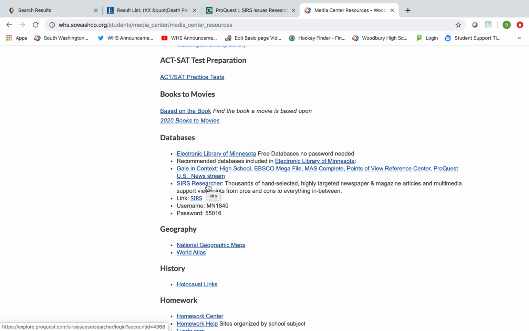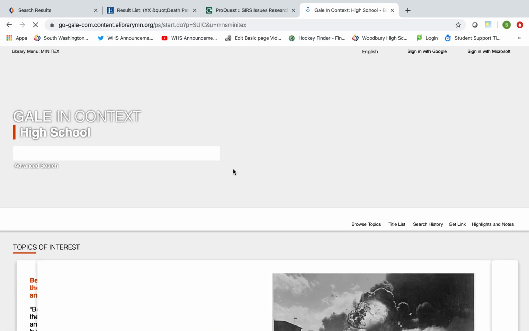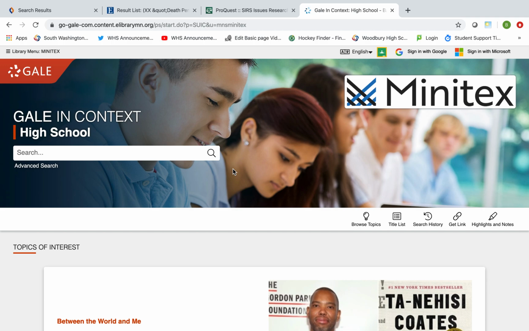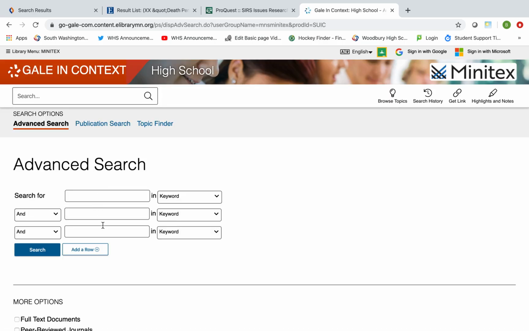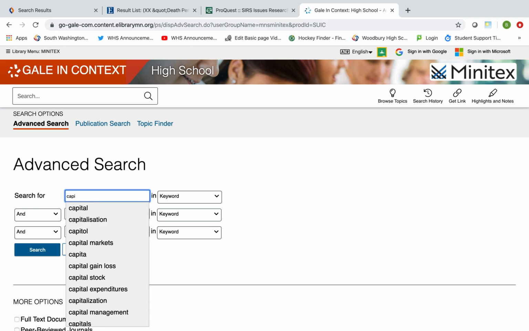The one other that I'd like you to take a look at, let's take a look at the Gale Context to High School level database. Okay, this one is a little bit different to search. If I click on Advanced Search, it gives me search boxes and how you want the computer to search it. So again, I'm going to put in my terms again, starting with capital punishment.